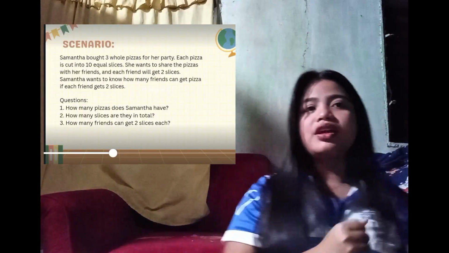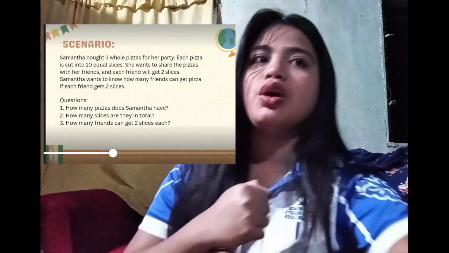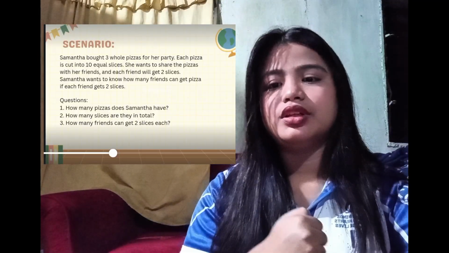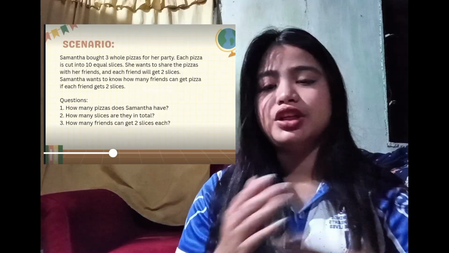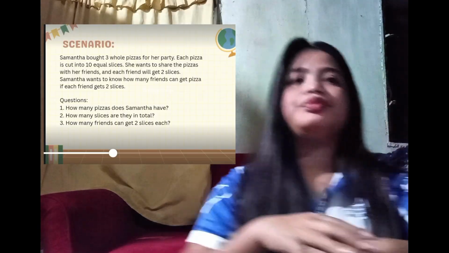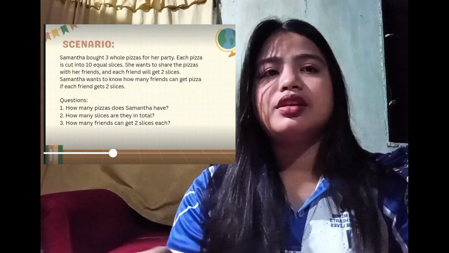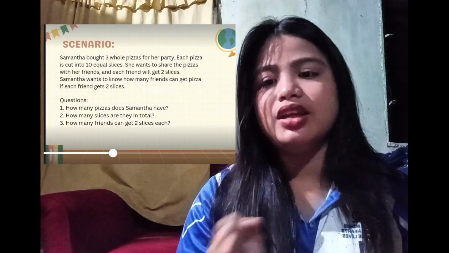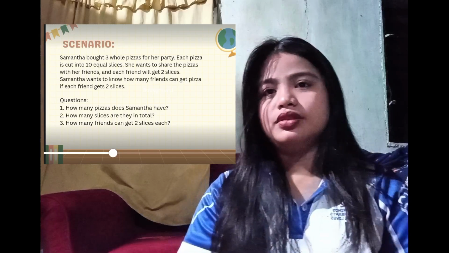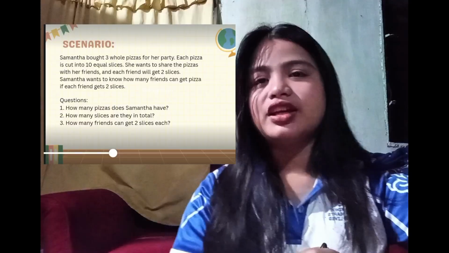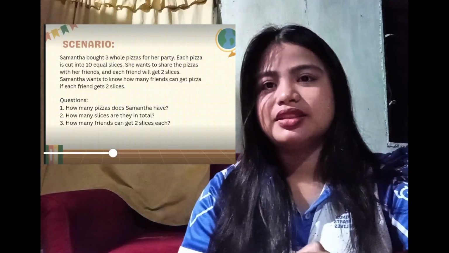Here are the following questions. How many pizzas does Samantha have? She has 3 whole pizzas. The second question is how many slices are there in total? Yes, 30 slices.